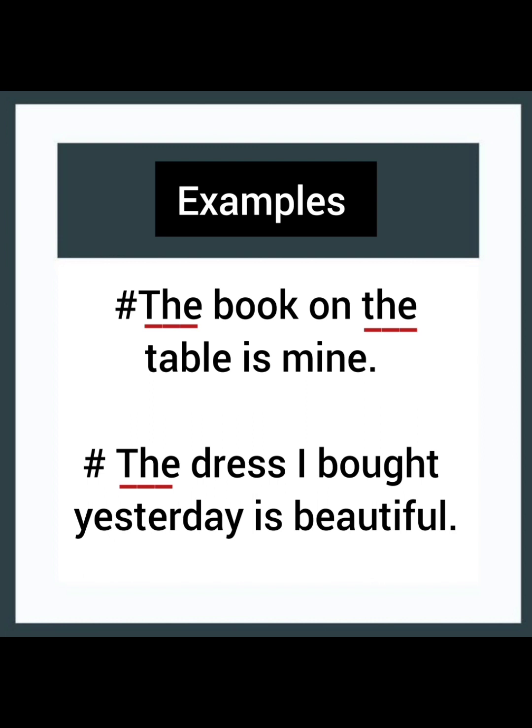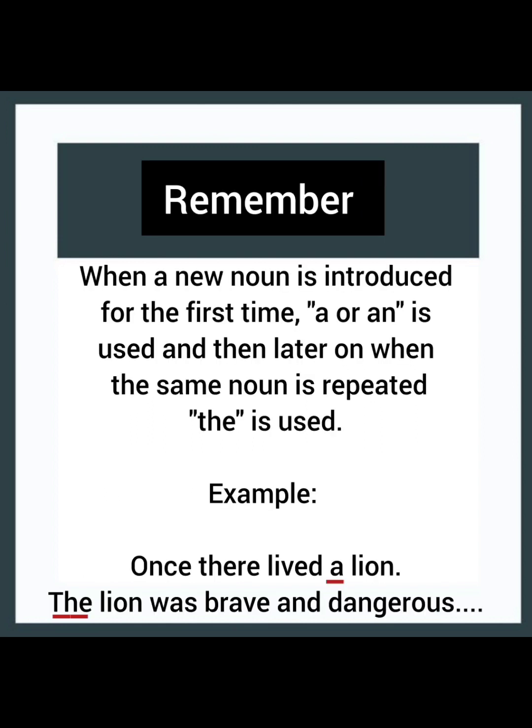Now, one point you have to keep in your mind: when a new noun is introduced for the first time, a or an is used, and then later on, when the same noun is repeated, the is used. For example, once there lived a lion. The lion was brave and dangerous, and so on. Then you continue your story. For the first time, when the lion was introduced, indefinite article a is used, and then later on, with the same specific noun lion, the is used because now it is known and it is specified.